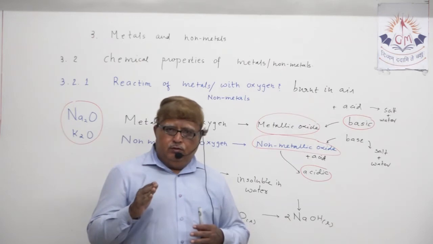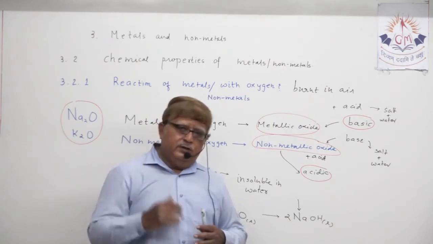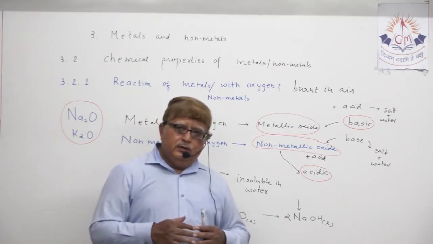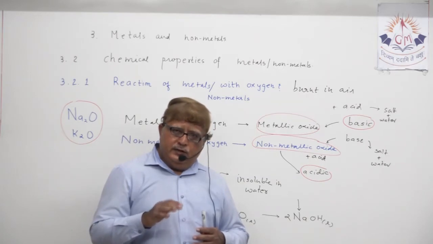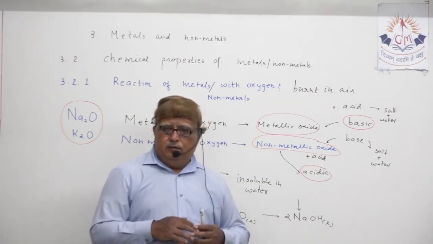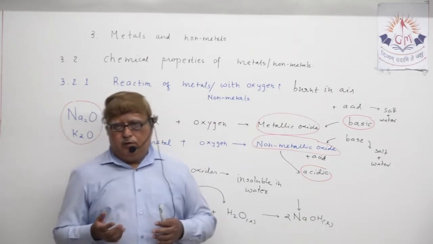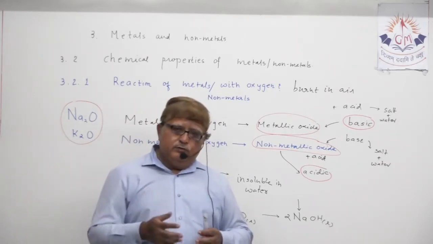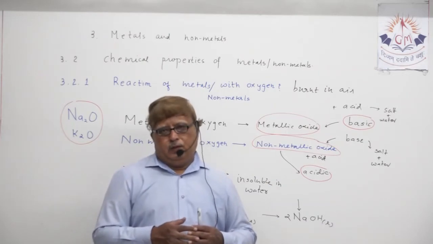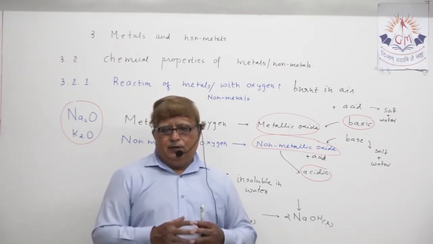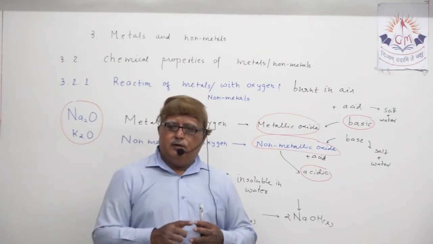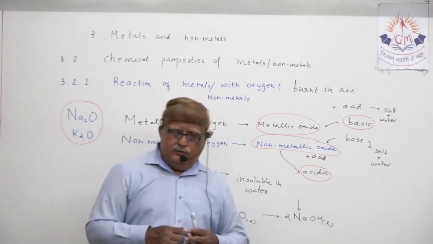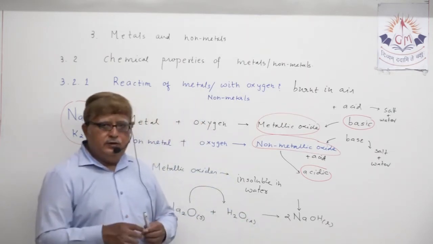Whenever a non-metallic oxide, if you can remember the reaction of calcium hydroxide and carbon dioxide, what does it form? Calcium carbonate and water, salt and water. So that was one way of proving that non-metallic oxides are acidic in nature.